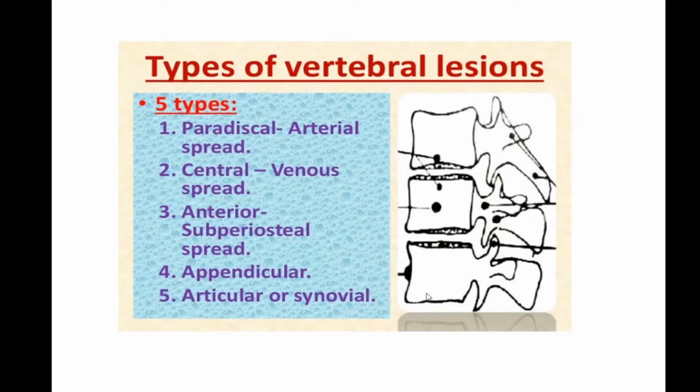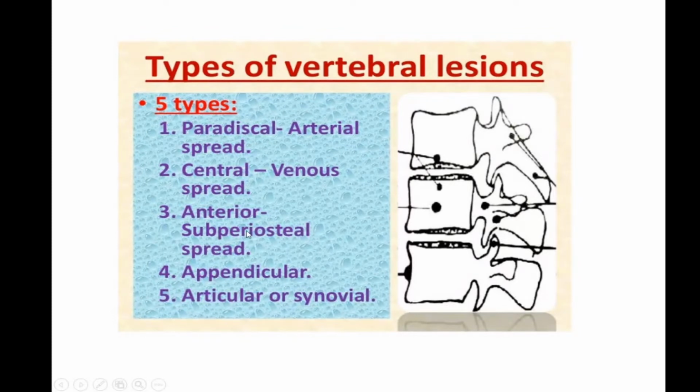So there are basically 5 types of spinal tuberculosis, out of which the most common type is the paradiscal type or anterior type, which is this one that we have just seen. Then there can be a rare venous type, which can be central tuberculosis. It comes through the vein rather than the artery that we have seen in paradiscal. Then rarely there can be only anterior, where it sometimes happens only anteriorly below the anterior longitudinal ligament.